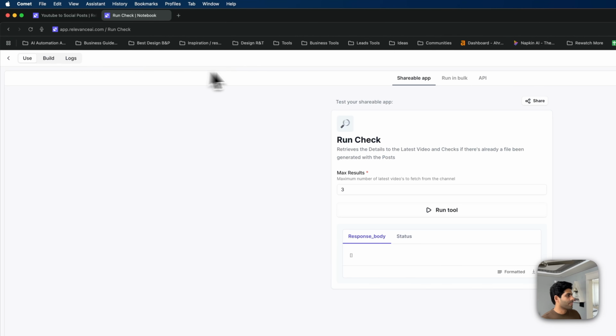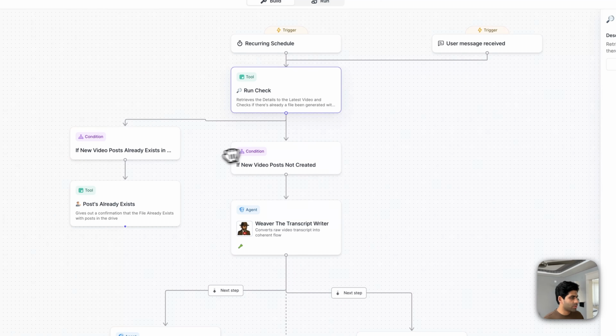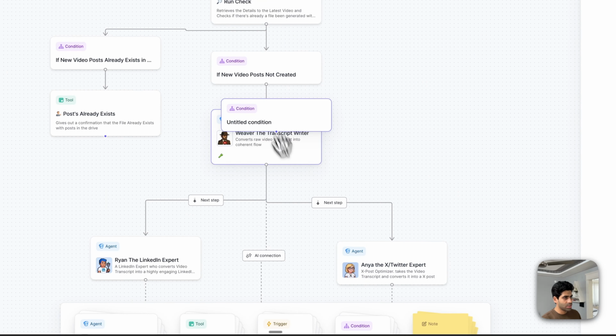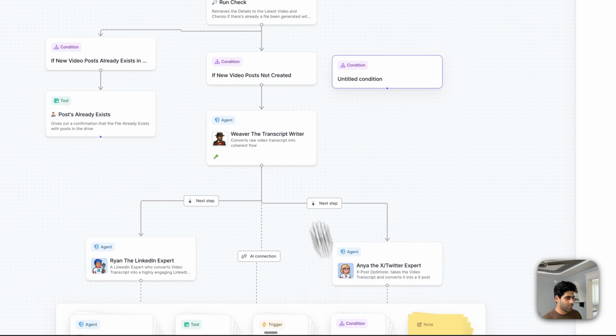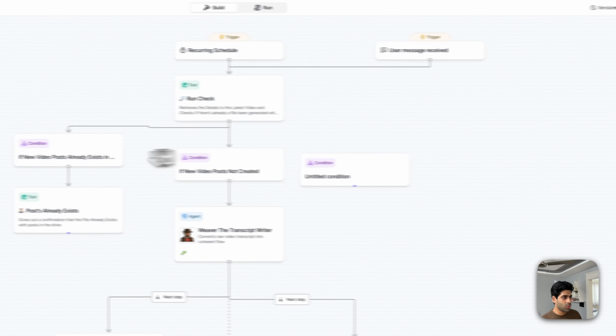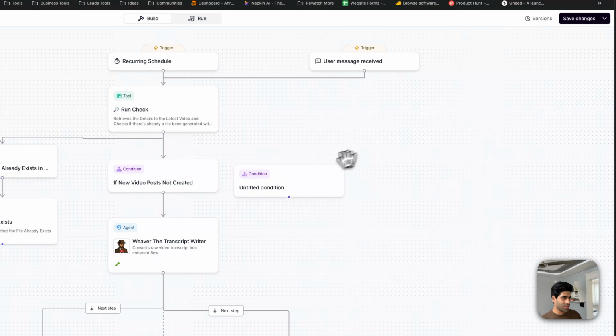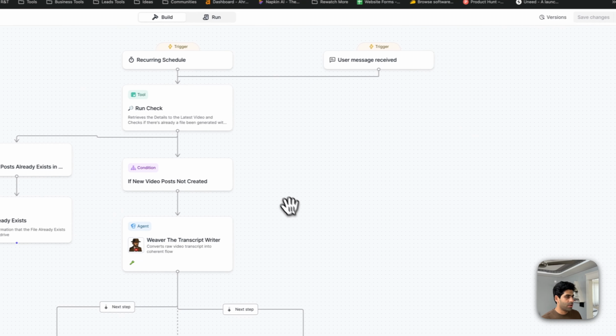So yeah, we'll go back to the build, and I'll close this. Now that it's done, you just need to add a condition node. You grab it out from here and go down this path and run the viewer agent if file exists equals no. It will go down this other path if file exists equals yes, and I'll delete this.